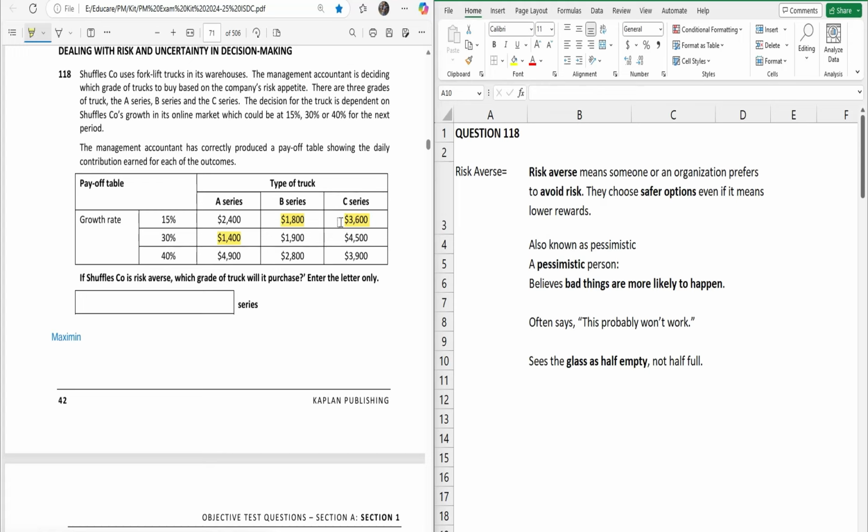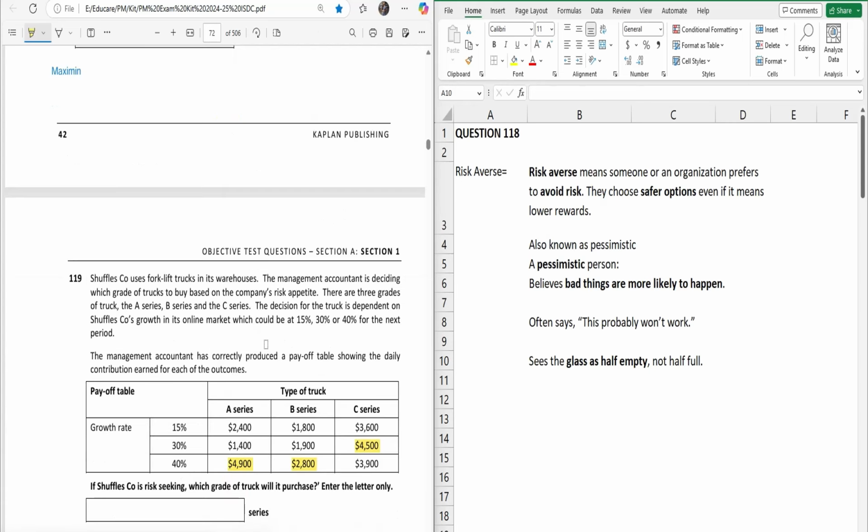Out of these three, what is the maximum value? So we go for the minimum first, and now what is the maximum value? The maximum is 3600. So that means we will go for the C series. All right. So now the next question.